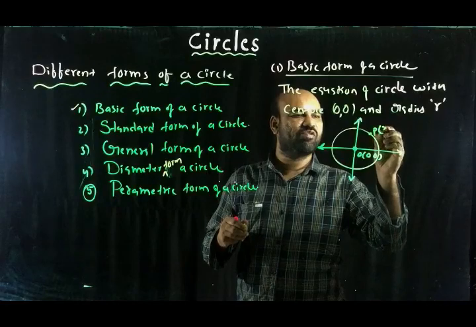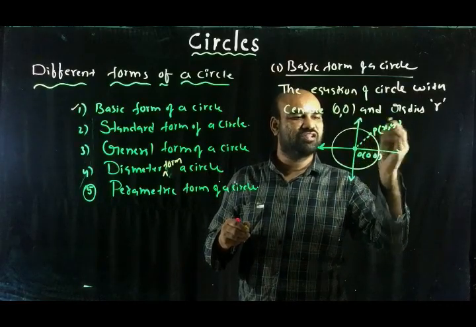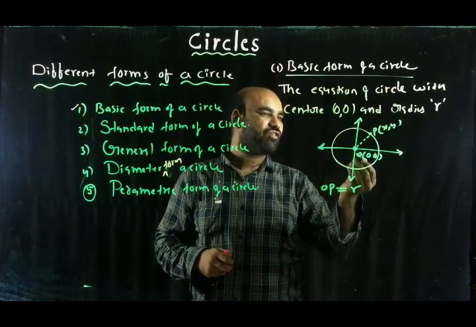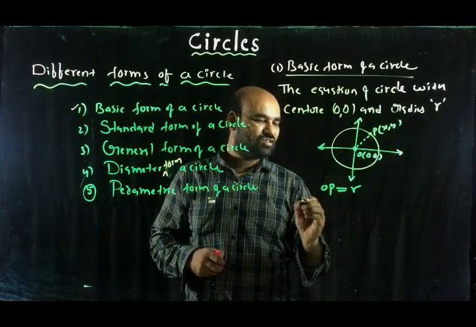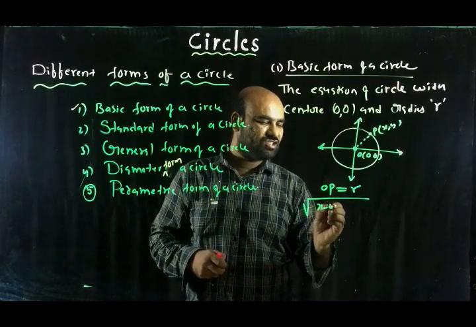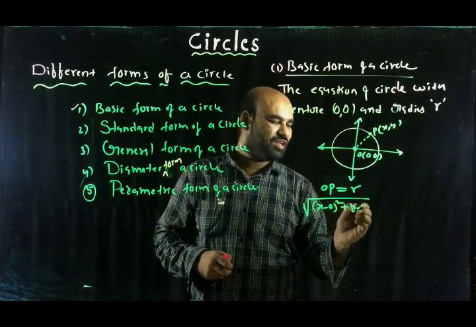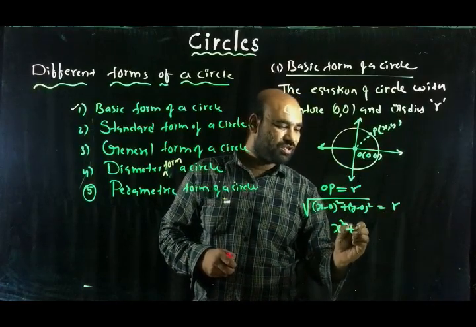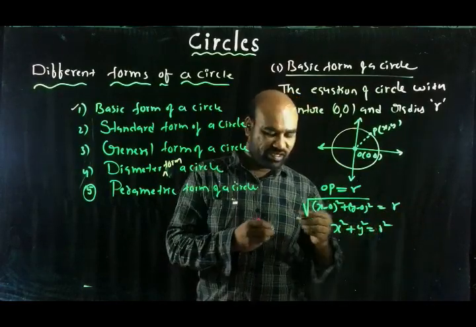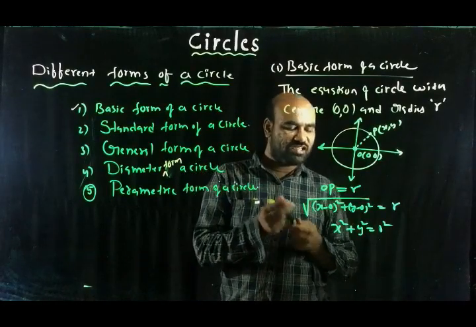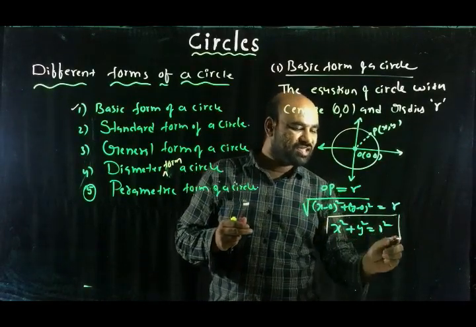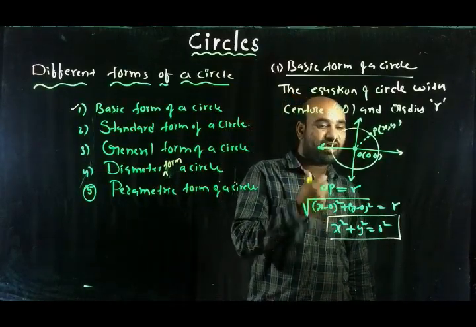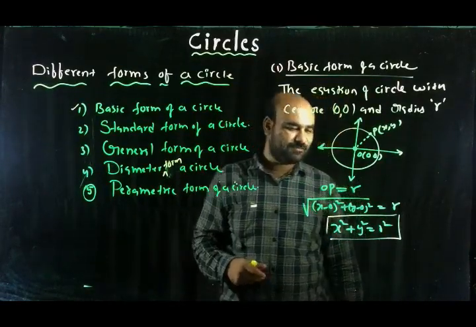Let P be a variable point. Join OP, so OP = r, the distance from origin to that point. So root over (x - 0)^2 + (y - 0)^2 = r, that is x^2 + y^2 = r^2. This is the equation of the circle. It is treated as the basic form of a circle. In the basic form, the center should be the origin and the radius is r.